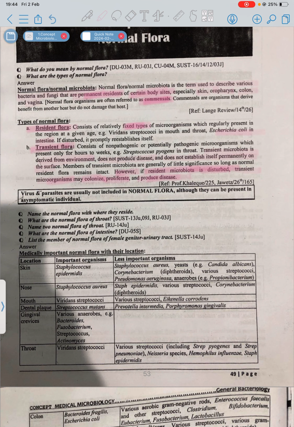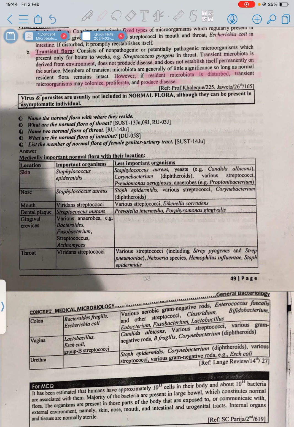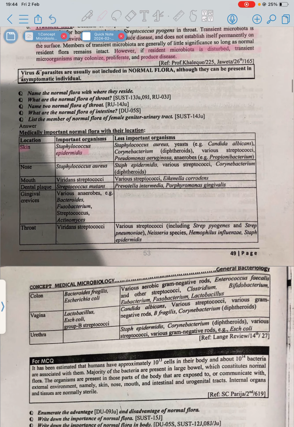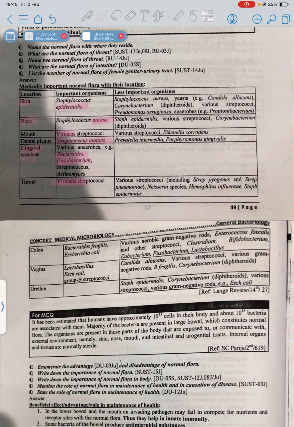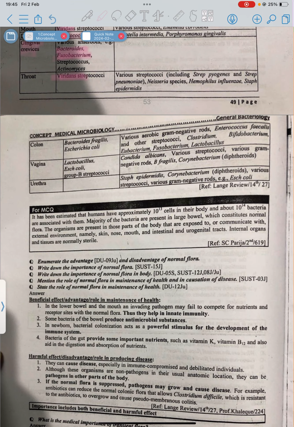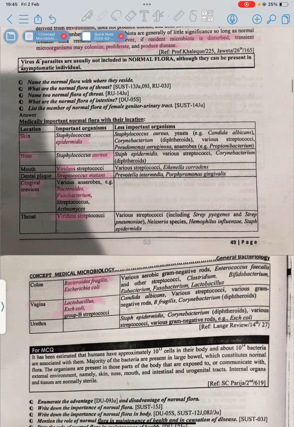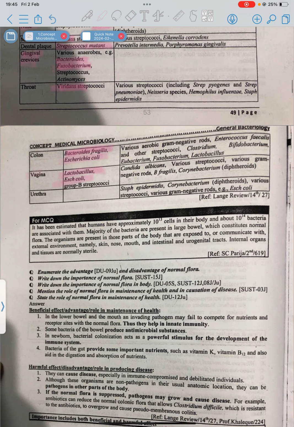I've already explained. Now, location: in the skin, Staphylococcus epidermidis; in the nose, Staphylococcus aureus; in the mouth, viridans streptococci. Dental plaque is by mutans. In the teeth you'll find Streptococcus mutans. In the gingival crevices you'll find Bacteroides fragilis. In the throat you'll find viridans again. In the colon you'll find Bacteroides and E. coli. In the vagina you'll find Lactobacillus and E. coli. Clear? You can also remember the other names, but these are the important ones.